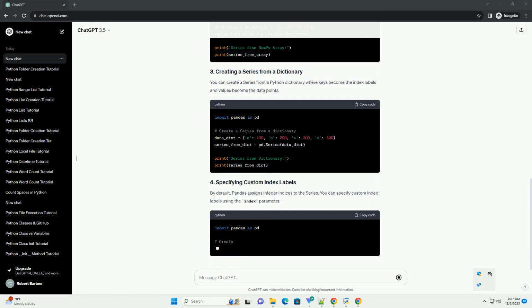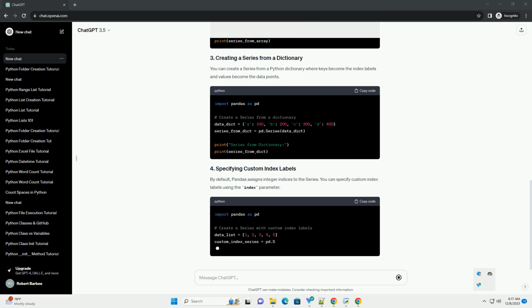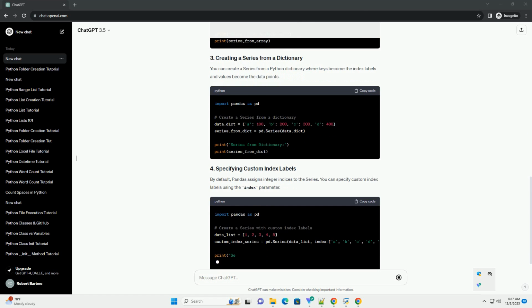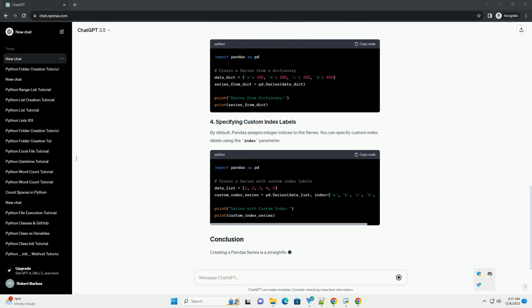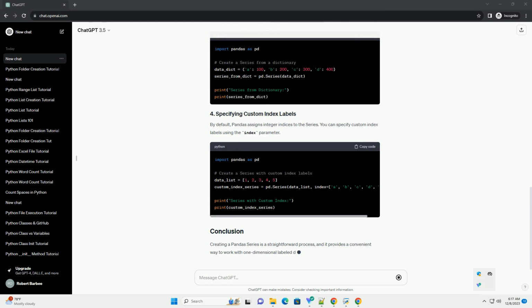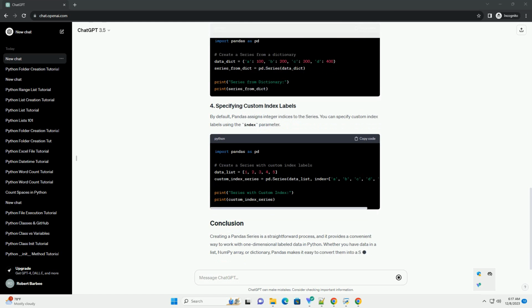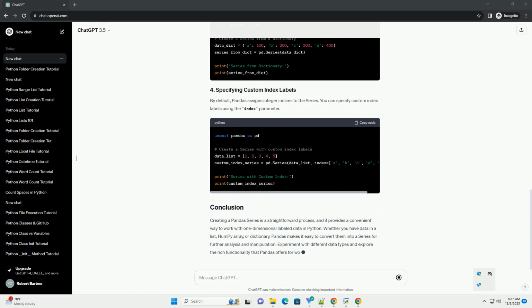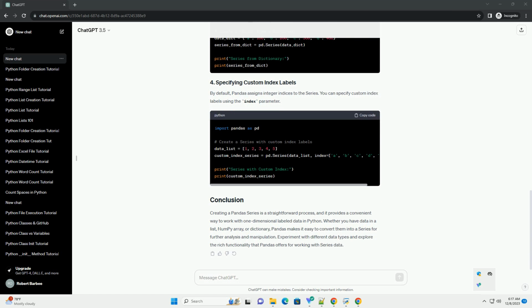You can create a Pandas series from a Python list using the pd.Series constructor. Here's an example. Pandas series can also be created from a NumPy array. This is particularly useful if you are working with numerical data.